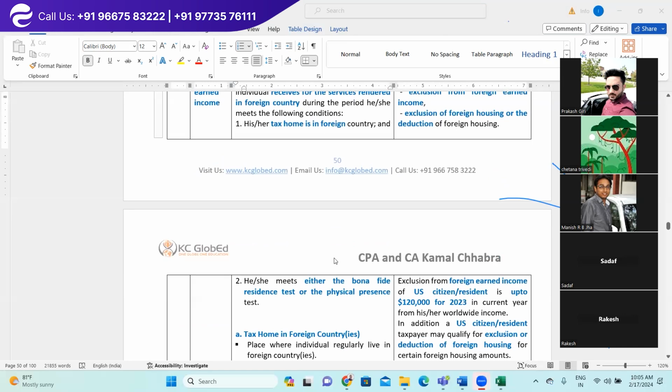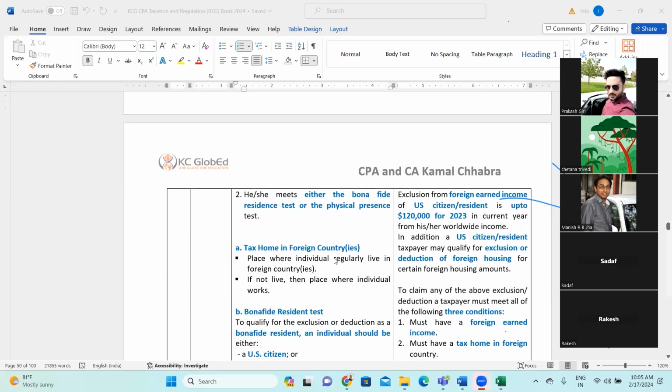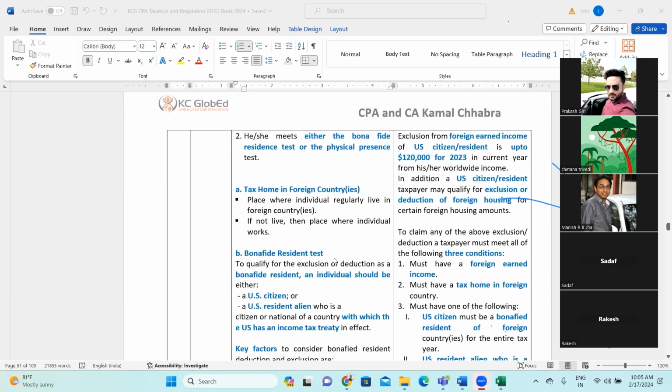The person must have a tax home in a foreign country and must have a bona fide residence or physical presence in a country outside the United States of America, right? And the foreign tax home is where the individual is living or working.